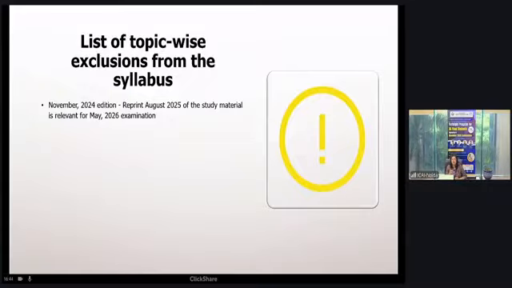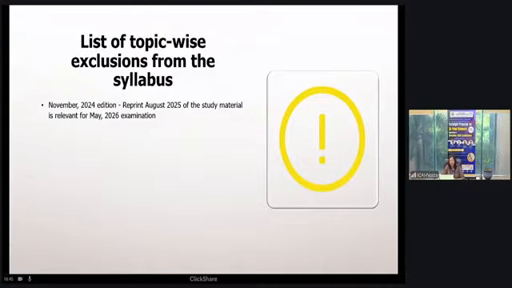Why am I mentioning the reprint of August 2025? Because certain corrections came to our notice, and they have been incorporated in that particular edition. In the reprint of August 2025 onwards, the edition has not changed, but certain corrections have been incorporated. So those who have old study material must check whether they are studying from reprint material which is after August 2025. Even if it is November 2025 or May 2026, that will carry those corrections.